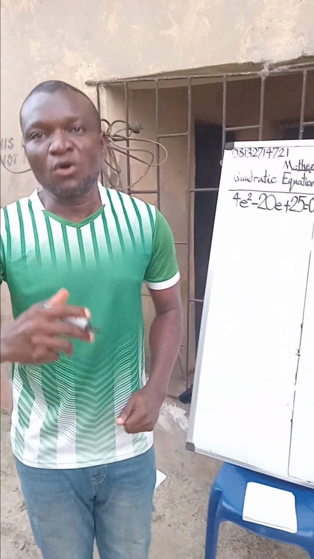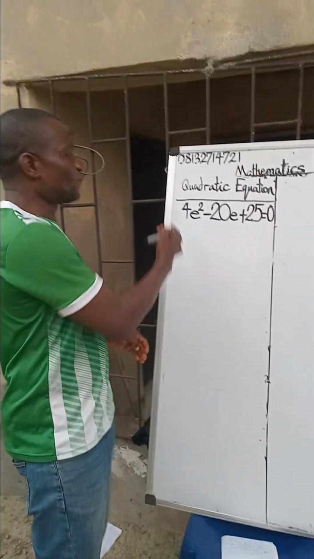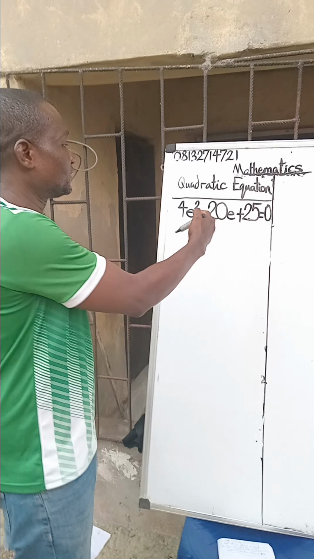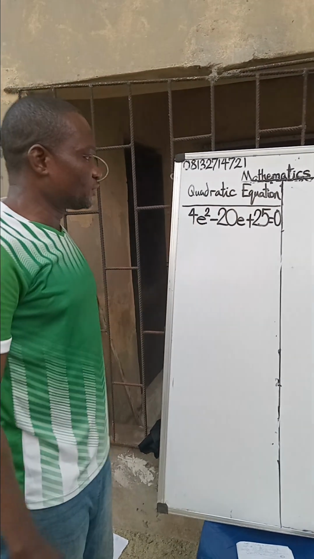What is a quadratic equation? A quadratic equation is an equation in which the highest power of the variable is 2. In a quadratic equation, there are variables and constants. Now, take for example, we have 4e squared minus 20e plus 25 is equal to 0. How do we go about this quadratic equation?